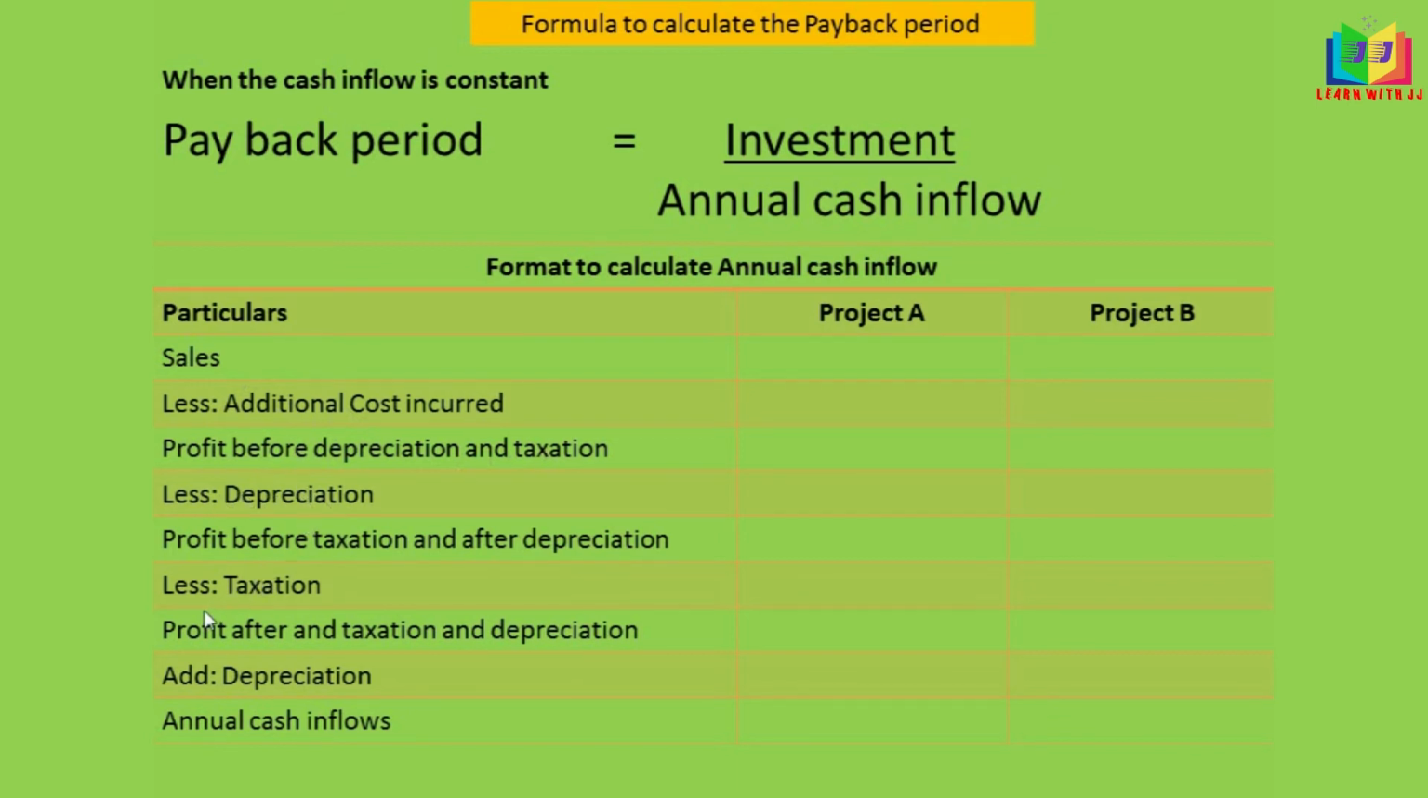In that you have to calculate the tax and subtract the tax, and once again add back this depreciation, because depreciation is a non-cash flow item, right? This depreciation does not involve inflow or outflow of cash. So for calculating this tax, we subtracted the depreciation. Once we subtracted the tax, we'll add back the depreciation because it is a non-cash flow item. Okay, so we'll arrive at annual cash inflow.